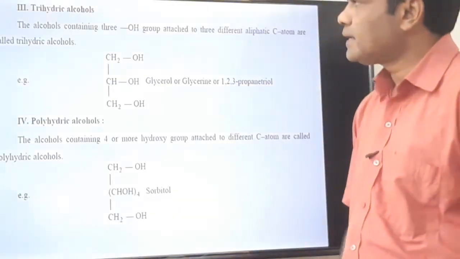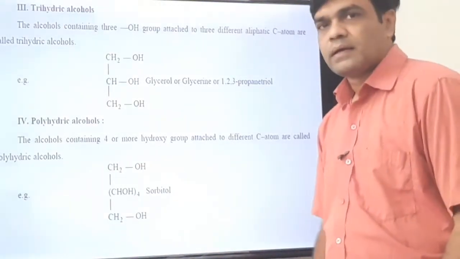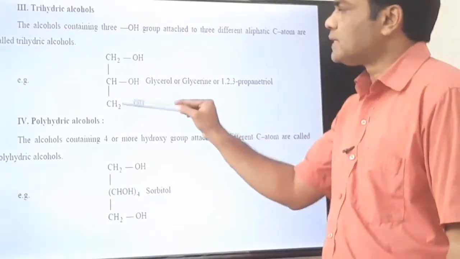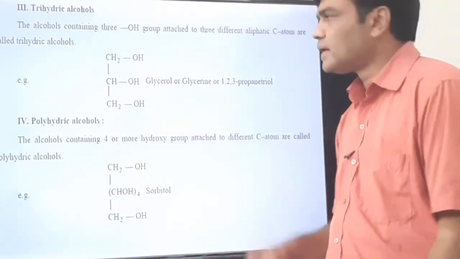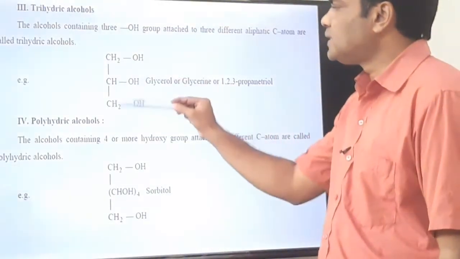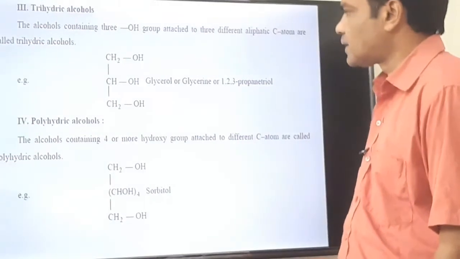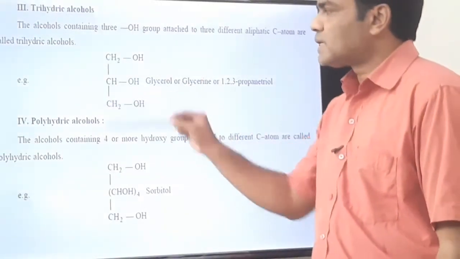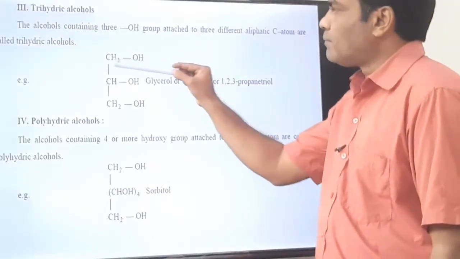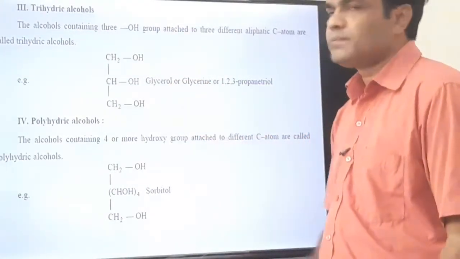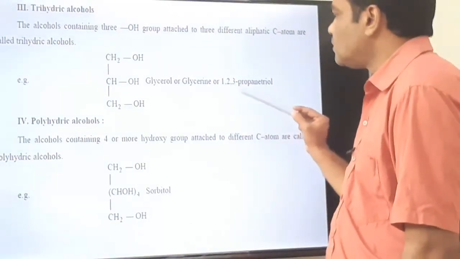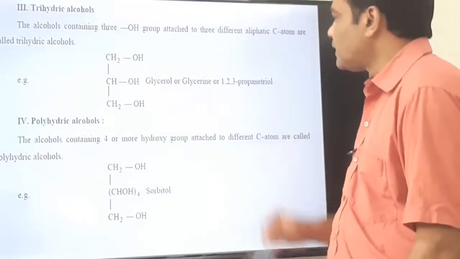Then trihydric alcohols, as the name indicates, have three OH groups. This is the example of a trihydric alcohol. Its name is glycerin or glycerol. Its IUPAC name is 1,2,3-propanetriol. Three carbons are there, so it is a derivative of propane, and at the 1, 2 as well as 3 positions there are OH groups, that's why it is 1,2,3-propanetriol.